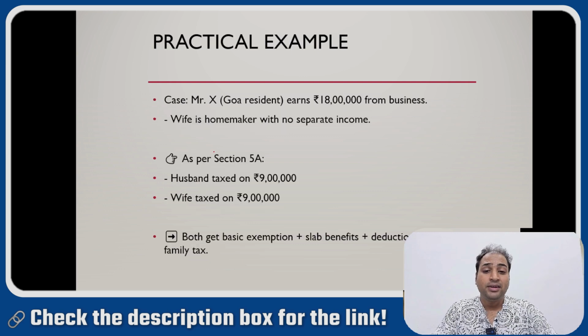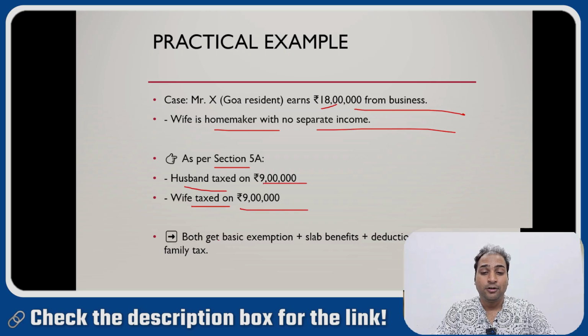Practical example: Mr. X, a Goa resident, earned 18 lakh rupees from business. His wife is a homemaker with no separate income. As per Section 5A, the husband is taxed on 9 lakh rupees and the wife is taxed on 9 lakh rupees. Both get the basic exemption plus slab benefit plus deductions, and a lower family tax.